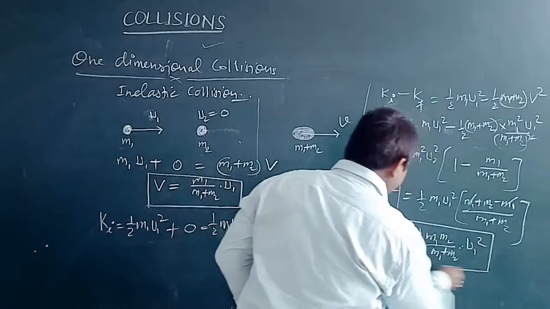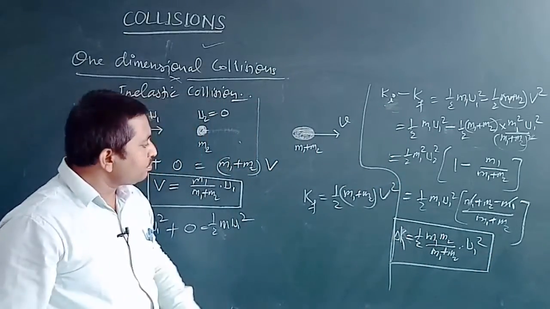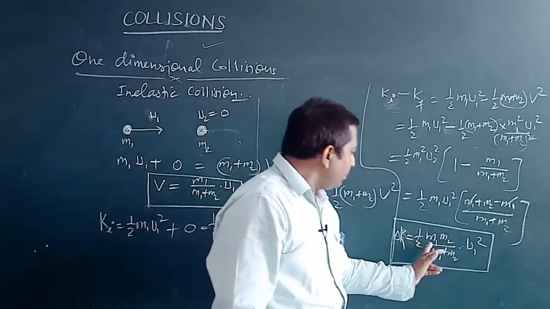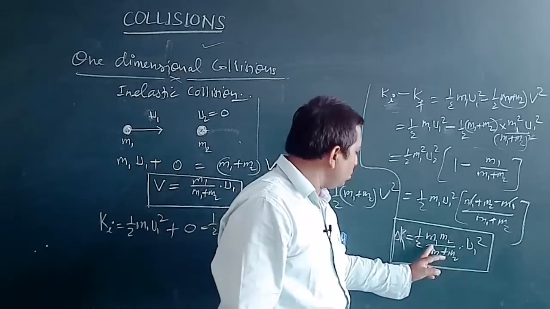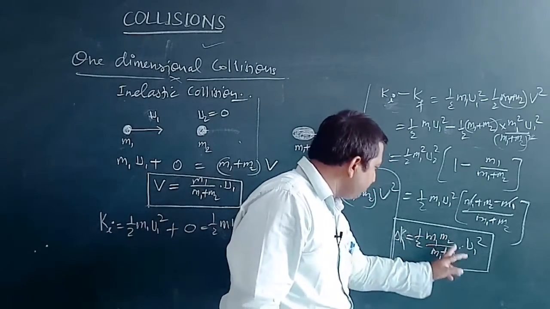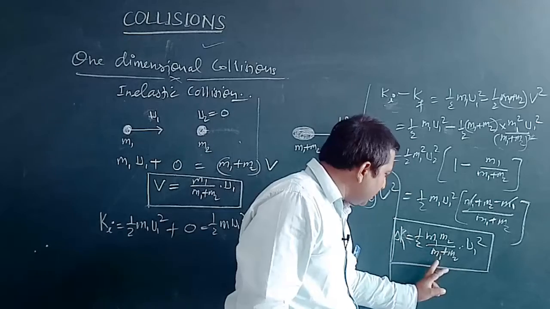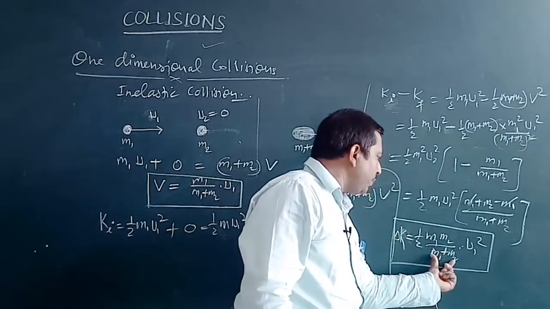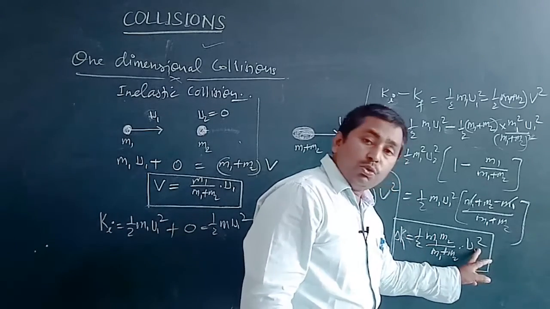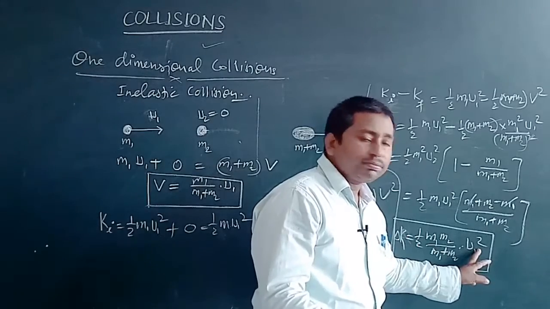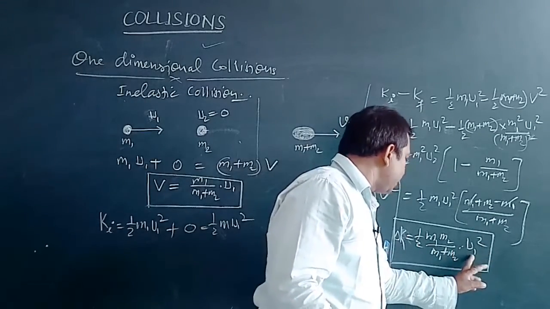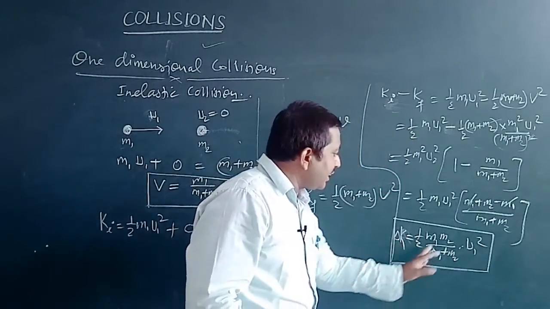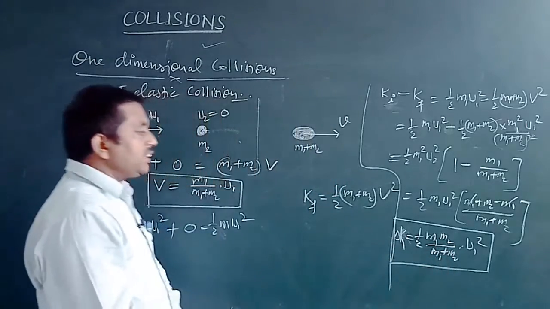This is the change in kinetic energy, and as we are seeing, mass is never negative, so this quantity is positive. In the denominator m1 plus m2 is also positive, and u1 square is positive, so the change in kinetic energy is obtained as a positive quantity.